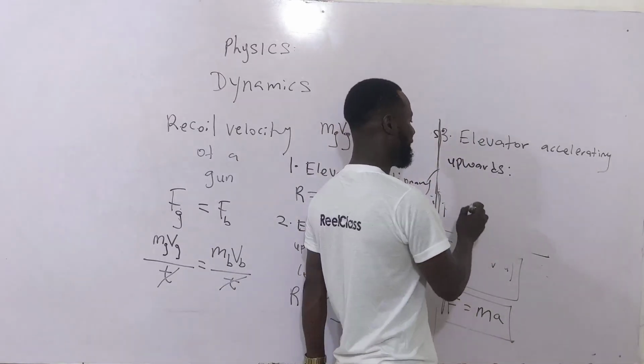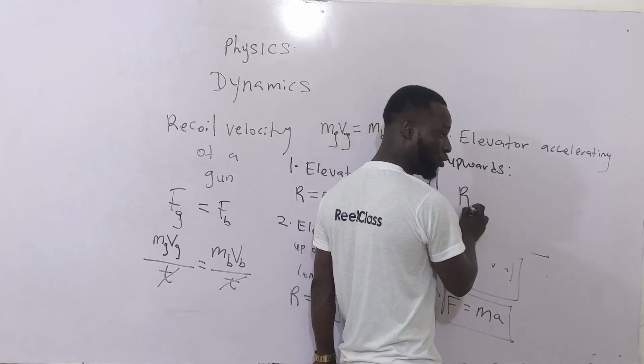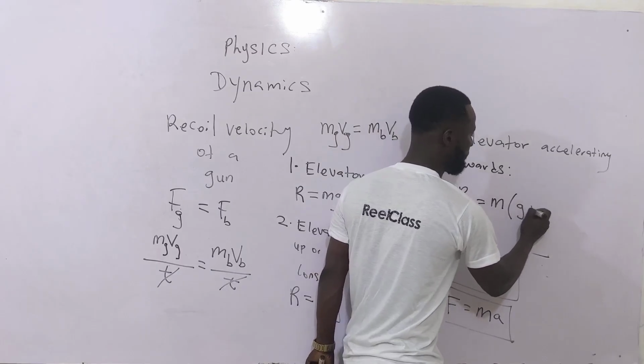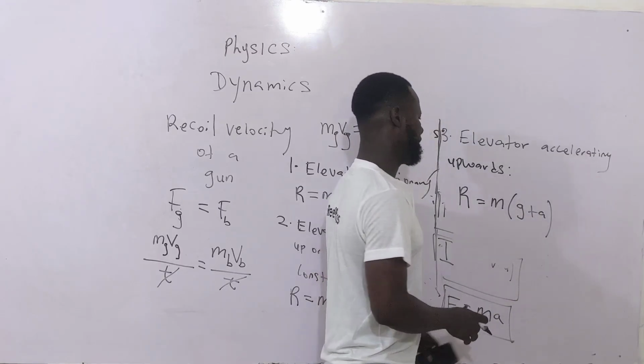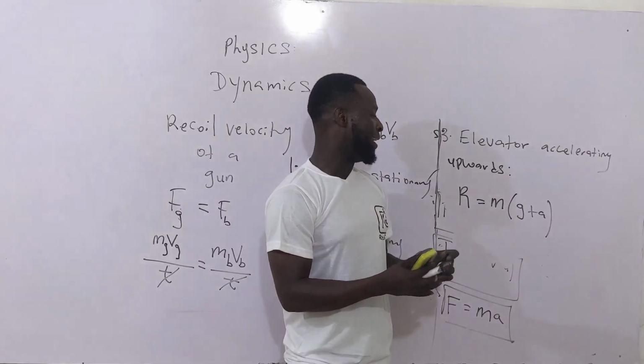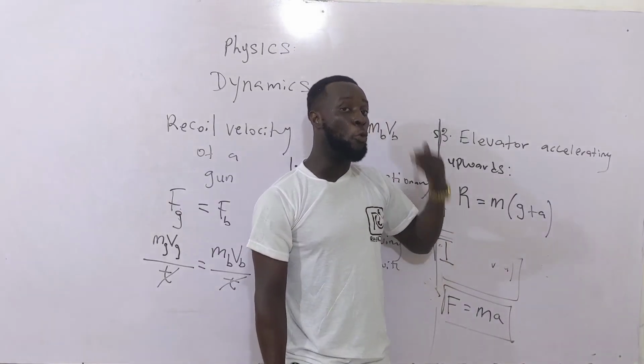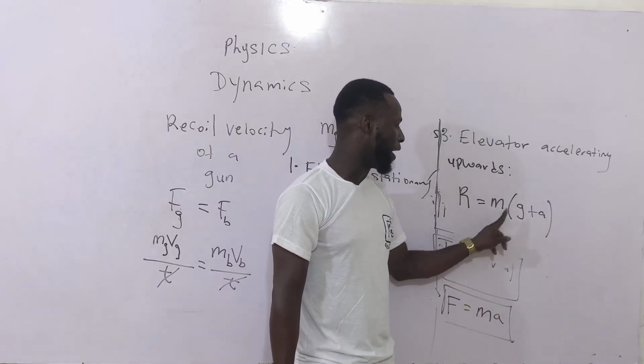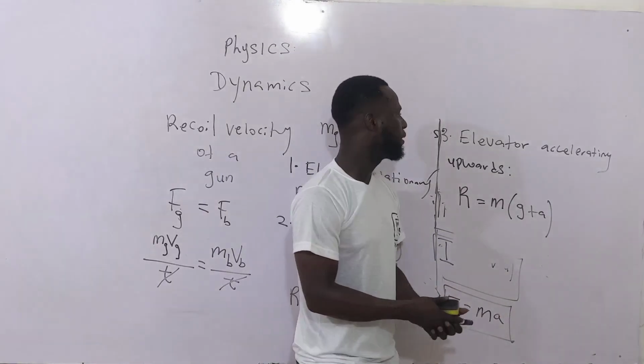You will have the normal reaction R equal to m into bracket g plus a, which means that a body in an elevator that is accelerating upward is going to weigh more than the actual weight. So we are going to have R equal to m(g + a).